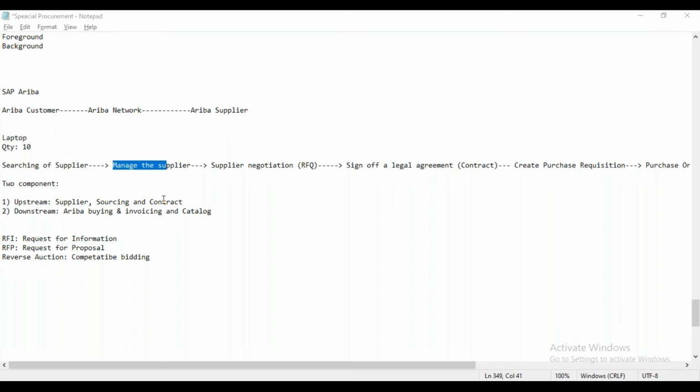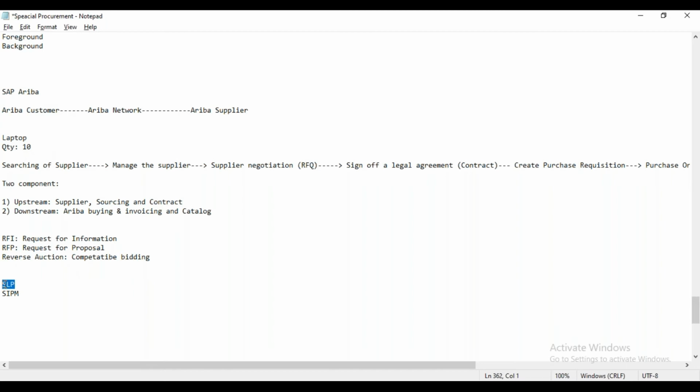Yes. So basically, supplier solutions is a particular solution, and within supplier solutions, Ariba offers two modules. One is SLP, and another is SIPM. But now SIPM is not available. SIPM is the older version of SLP. So instead of SIPM, Ariba has now introduced the SLP solution.